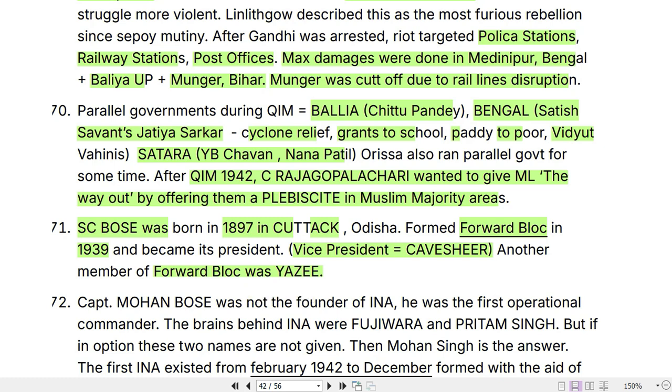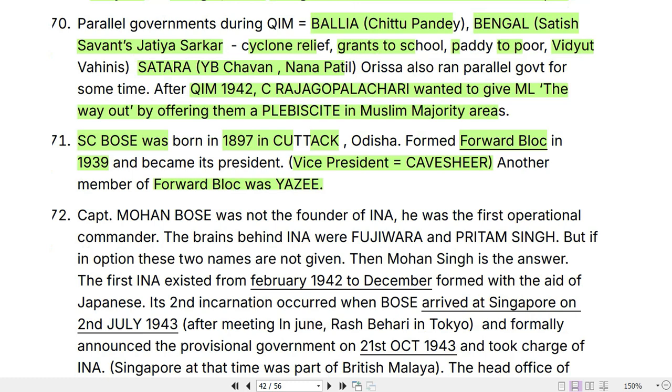Captain Mohan Singh was not the founder of Indian National Army. He was the first operational commander. The brains behind Indian National Army were Fujiwara and Pritam Singh. But if in the options these two names are not given, then you have to choose Captain Mohan Singh as the founder of INA. The INA existed from February 1942. So that was the first date that you can remember when it got set up. Formed with the aid of Japanese.